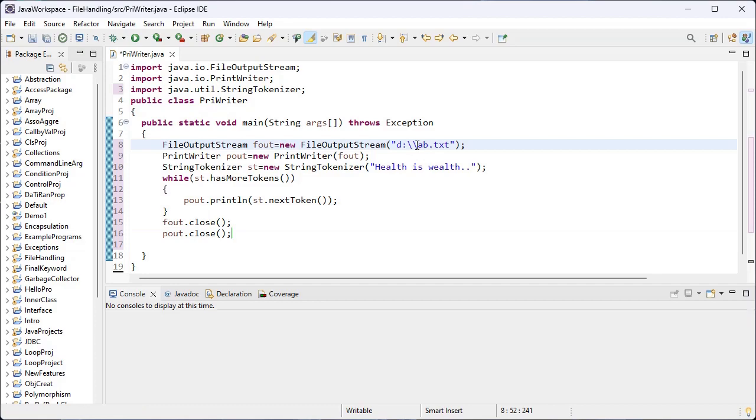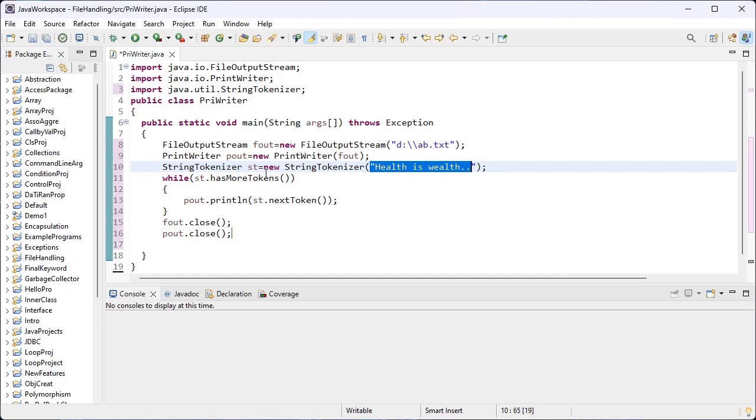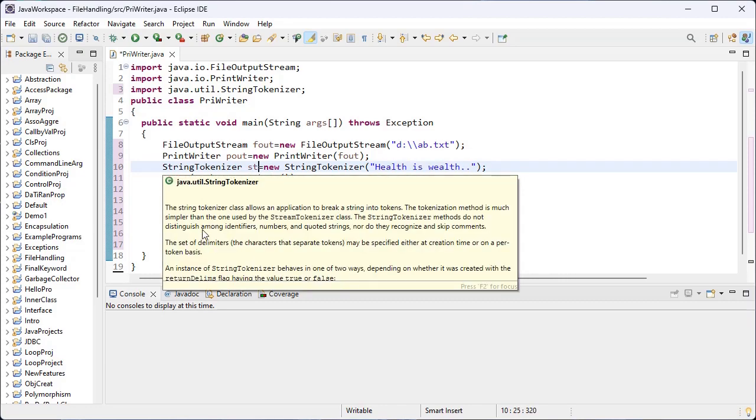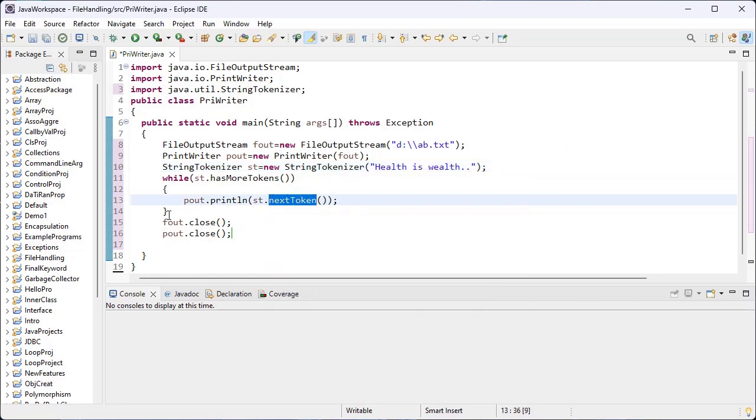So this is the text file. Inside this file I try to write this statement using the StringTokenizer class. Inside this StringTokenizer class we have the hasMoreTokens inbuilt method and the nextToken inbuilt method. This method is used to check whether a word is present inside the object of the StringTokenizer class, and this method is used to move the file pointer to the next token. After the execution of this while loop, all the tokens inside this object will be written inside the specified file.